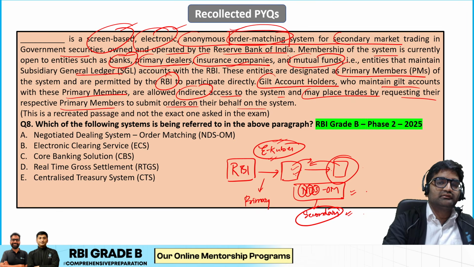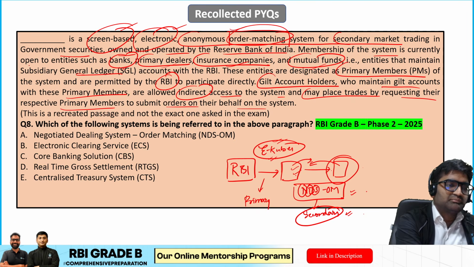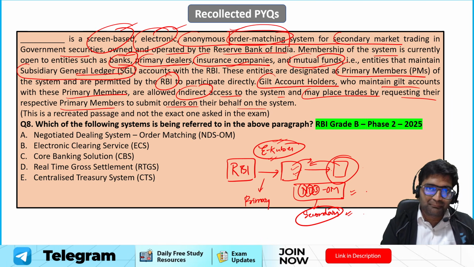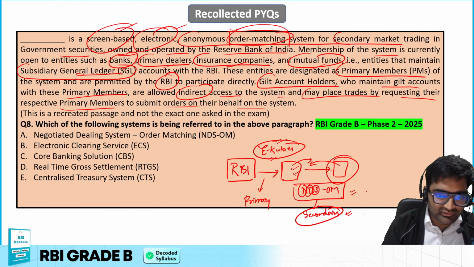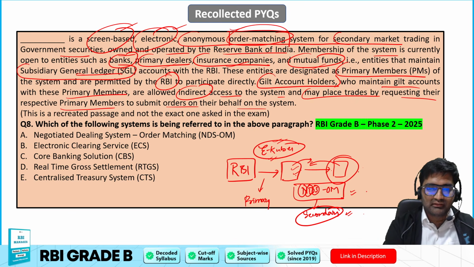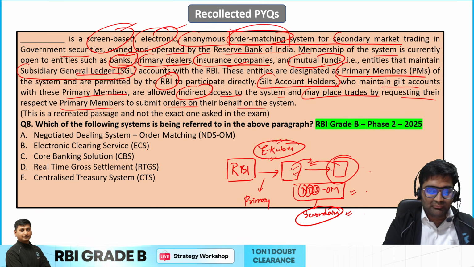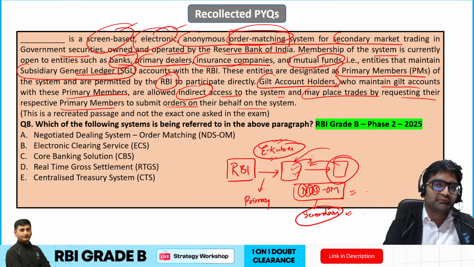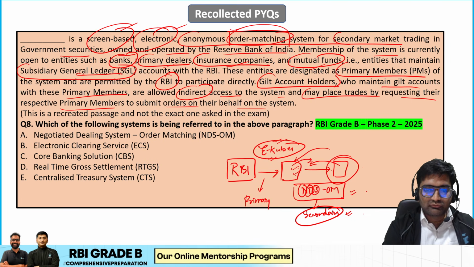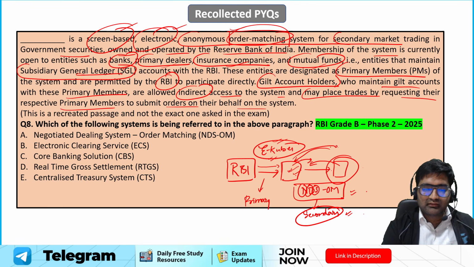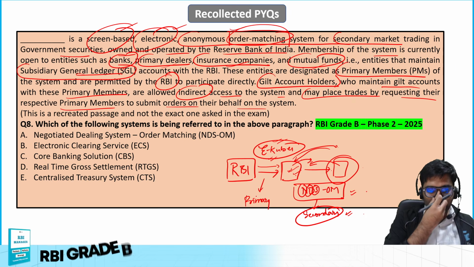Okay, so banks, primary dealers, insurance companies, mutual funds who actually have this particular account opened with RBI, it is called the subsidiary general ledger account. They can be part of this particular platform, and people who have gilt account. Okay, like primary dealers are those who can directly deal in these government securities through this platform. Some people who are actually having account with the certain primary dealers, that is called the gilt account. So gilt account is used for government security exchange, so they can tell them to directly access this and indirectly get access to that particular government securities when they sell to them.